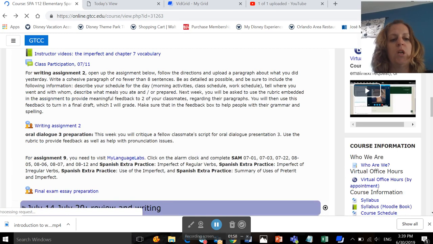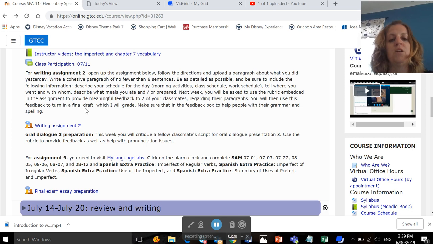Writing assignment 2, you're going to open up the assignment below. You're going to follow the directions and upload a paragraph about what you did yesterday. You're going to write a cohesive paragraph of no fewer than 8 sentences and be as detailed as possible. Be sure to include the following information: your schedule for the day, your morning activity, class schedule, work schedule, where you went, with whom, what meals you ate or prepared.